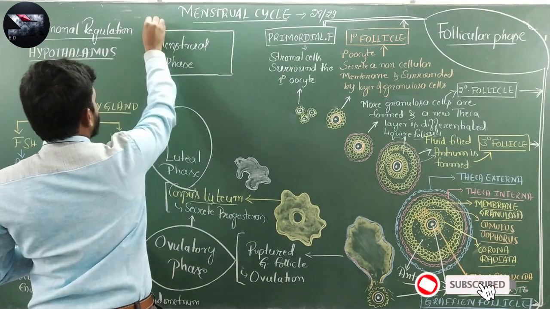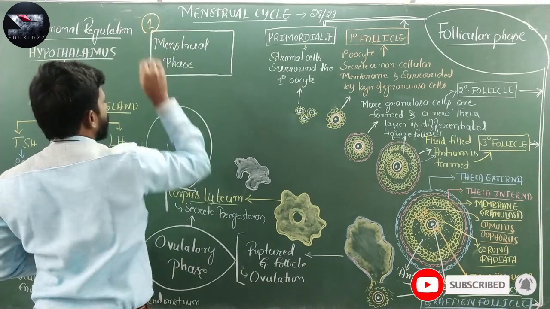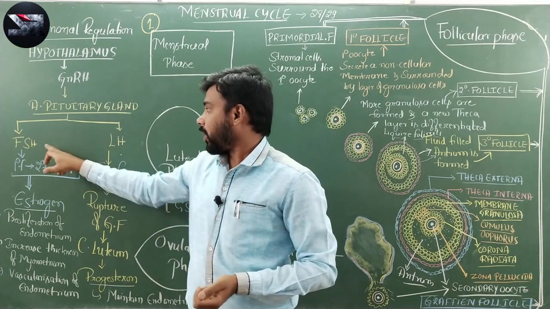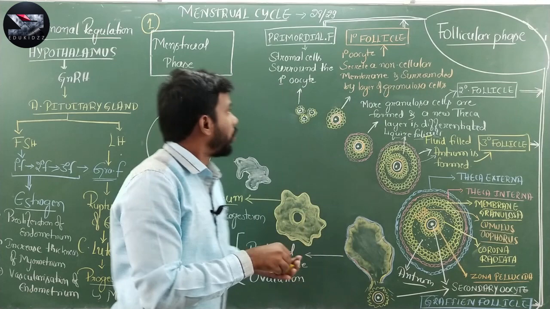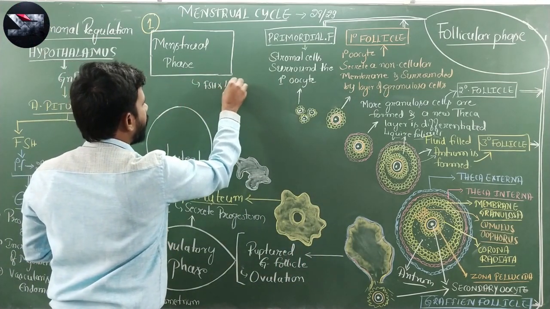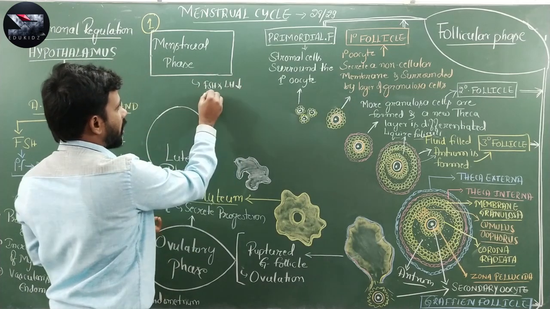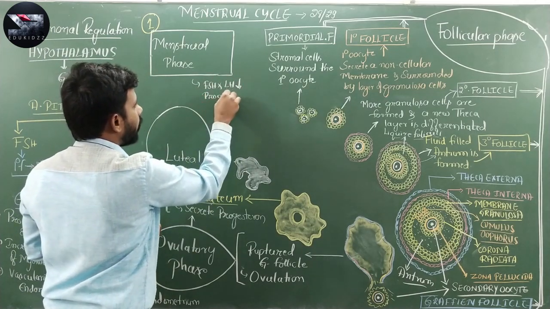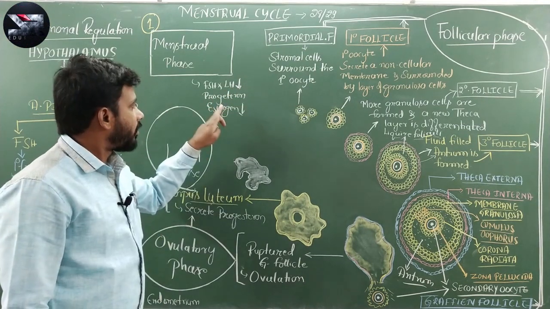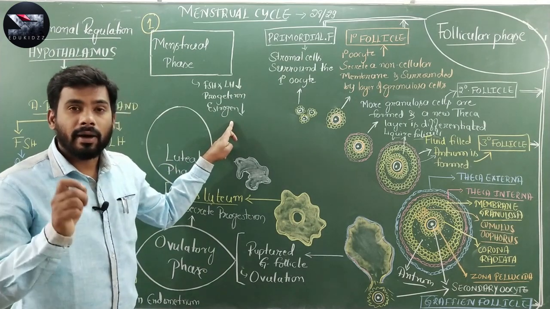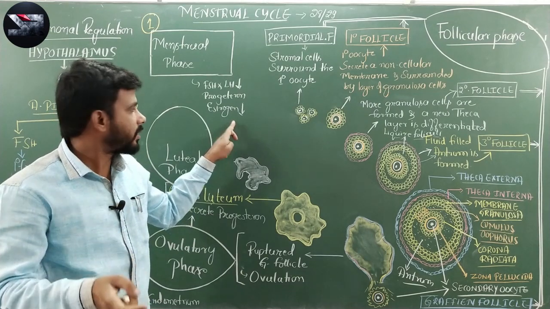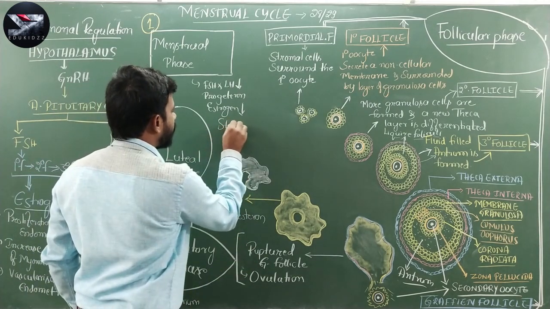Now, let us discuss the first phase, the menstrual phase. Here in the menstrual phase, the levels of hormones like FSH and LH are at a very low level, that you have to remember, and other hormones like progesterone and estrogen are also low. This reduced level of hormones causes the rupturing of endometrium. That ruptured portion of endometrium is also called stratum functionalis.